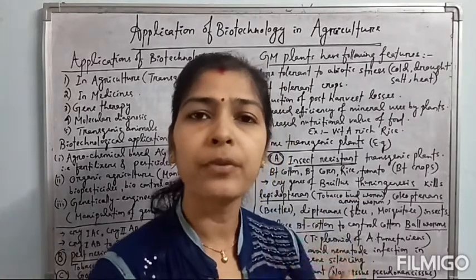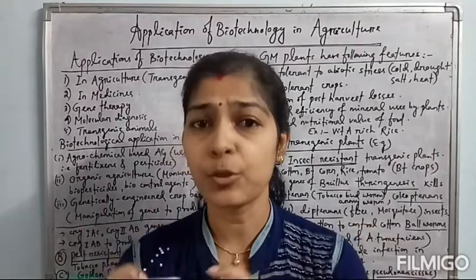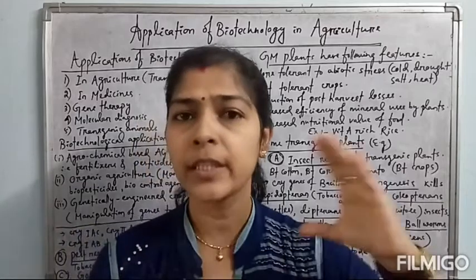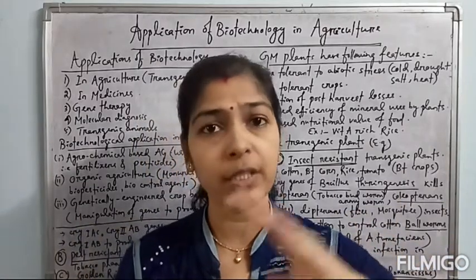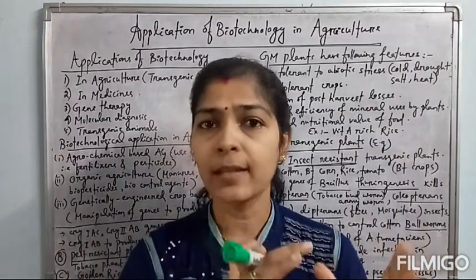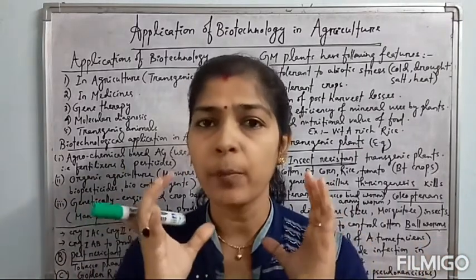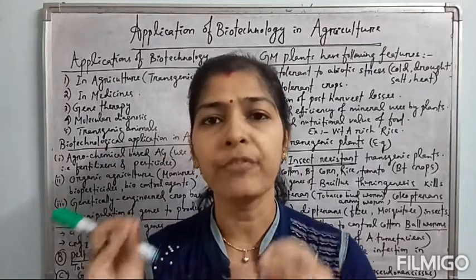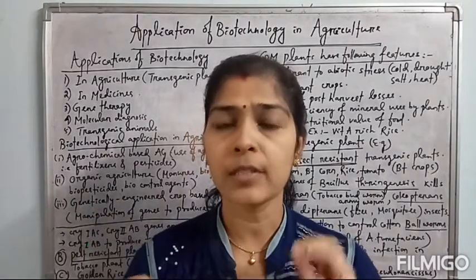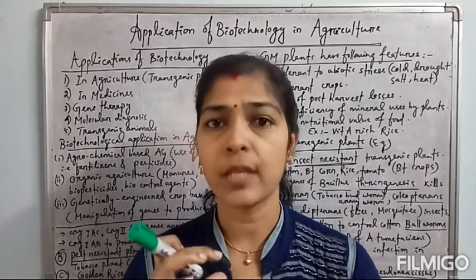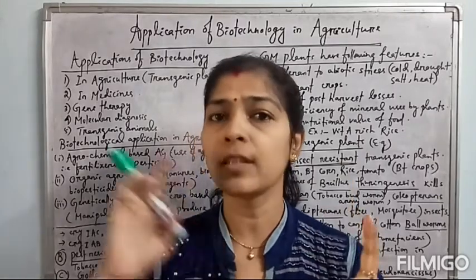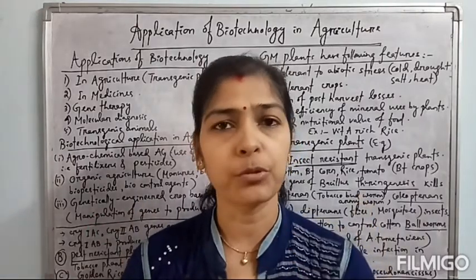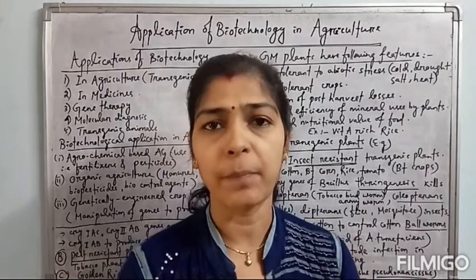Okay, so such cry genes are extracted from the Bacillus thuringiensis bacterium, and these cry genes are ligated with the TI plasmid, replacing the tumor inducing gene of the TI plasmid. Now this cry gene is in the recombinant TI plasmid, and this recombinant TI plasmid is transformed into the Agrobacterium tumefaciens, which is normally able to infect the plants. Okay, so with the help of such recombinant Agrobacterium tumefaciens having the TI plasmid with the desired gene, we can manipulate genes of the plants. We can insert a desired gene into the plant, and the plant can be insect resistant, pest resistant, like that.